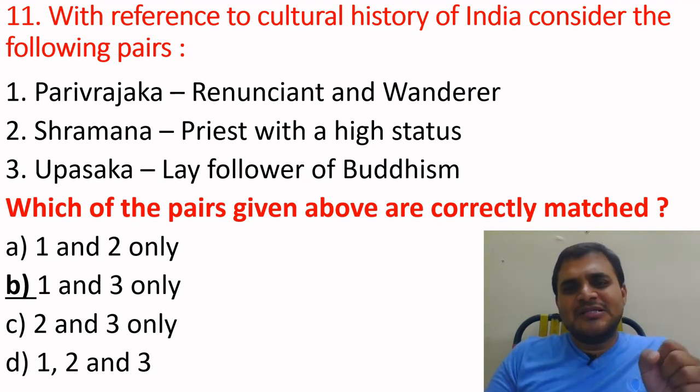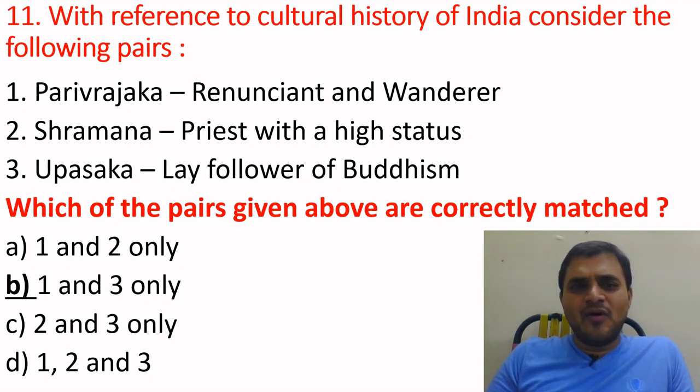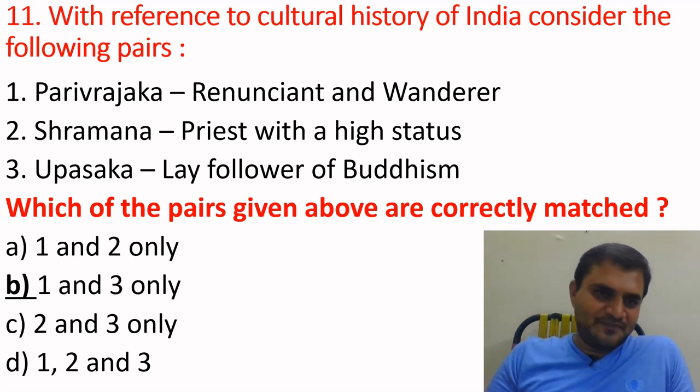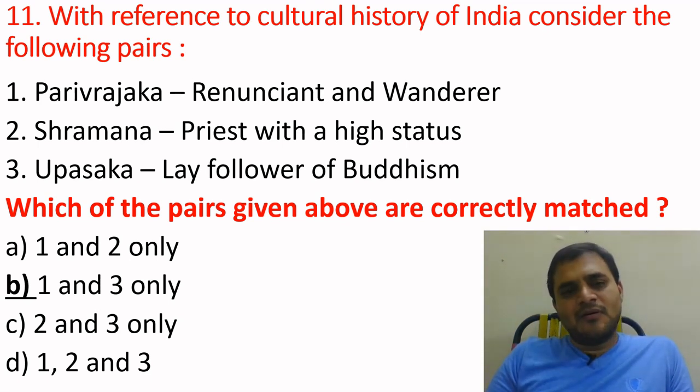With reference to cultural history of India, consider the following pairs: Parivarjaka, renunciant and wanderer. Second one, Shramana, priest with high status. Third, Upasaka, lay follower of Buddhism. Which of the pairs given above are correctly matched? Here, we'll see the options.